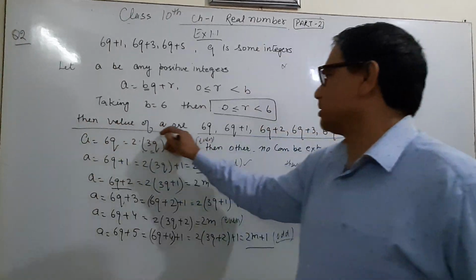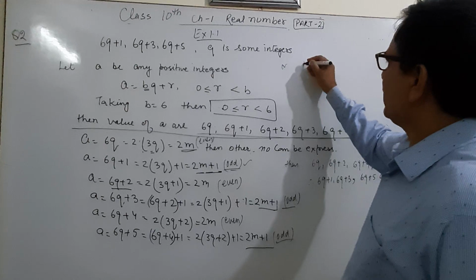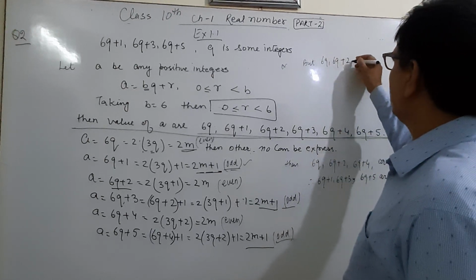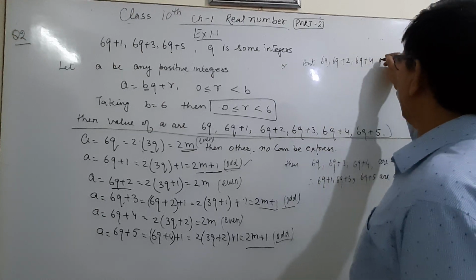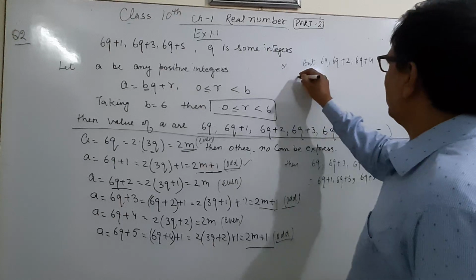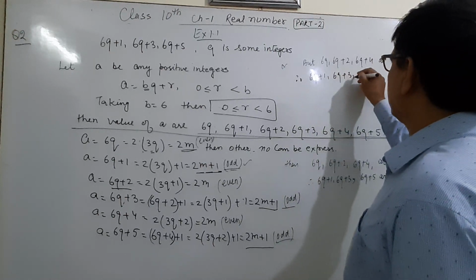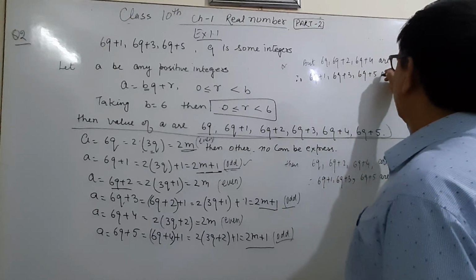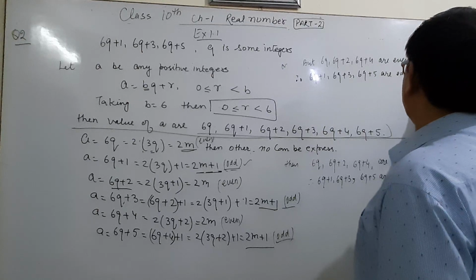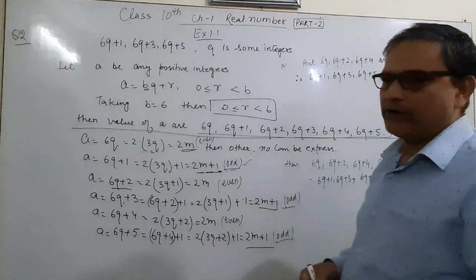Or you can write in short steps. After this you can write also, 6q, but 6q plus 2, 6q plus 4 are even numbers. Therefore 6q plus 1, 6q plus 3, 6q plus 5 are odd numbers. You can write also in this way, but it is a better way to write.